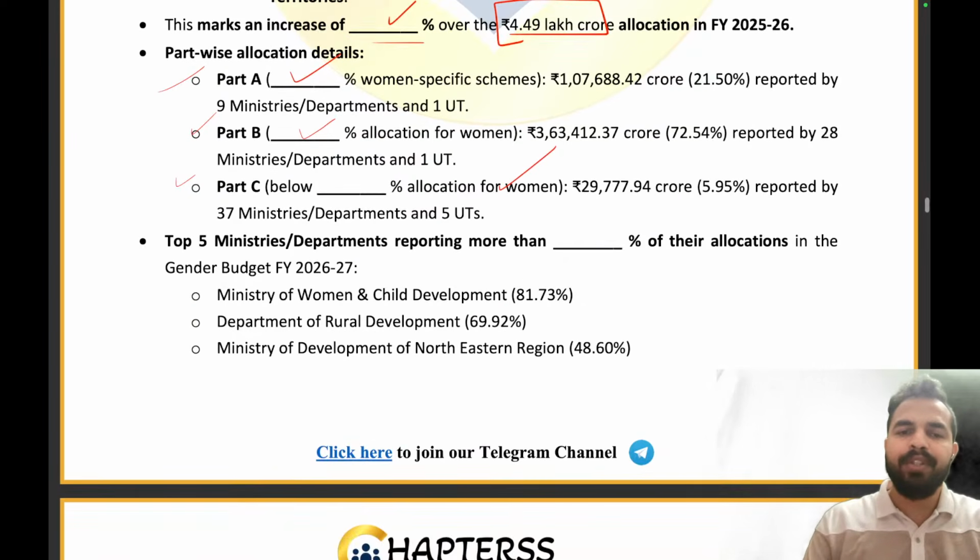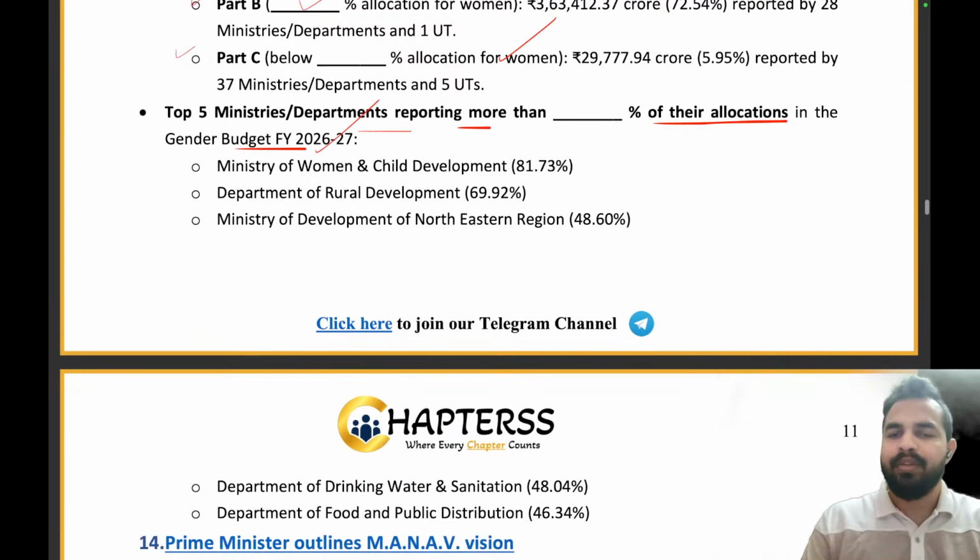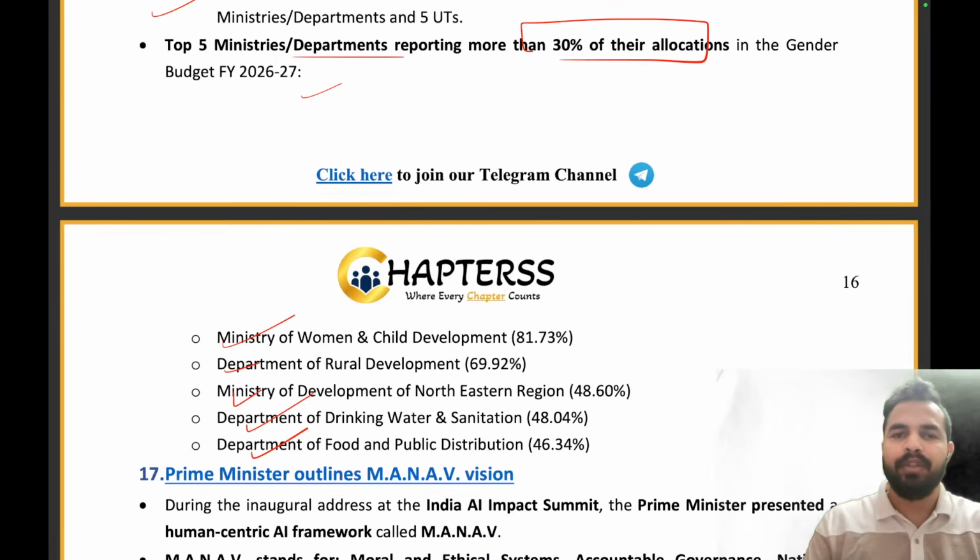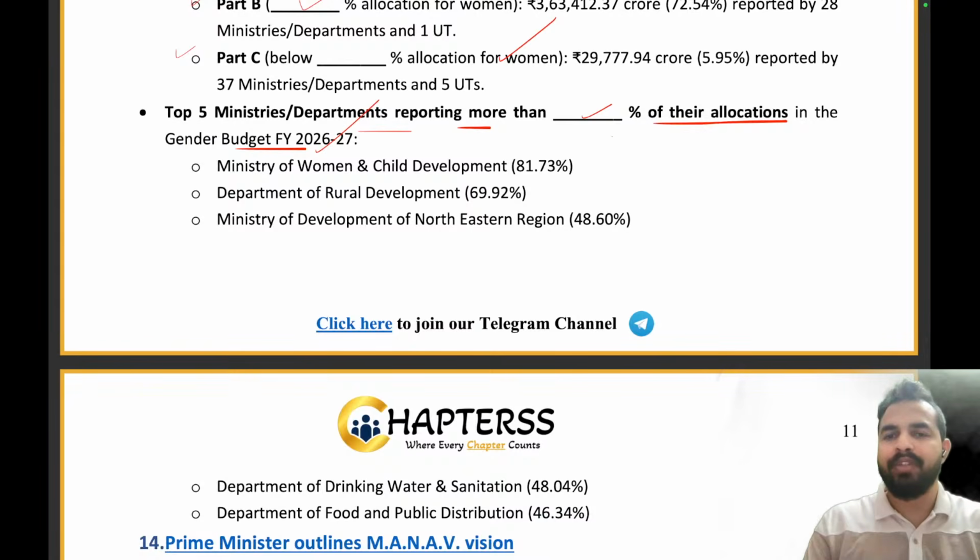Now, the top five ministries and departments reporting more than 30% of their allocations in the gender budget include: Ministry of Women and Child Development, Department of Rural Development, Ministry of Development of Northeastern Region, Department of Drinking Water and Sanitation, and Department of Food and Public Distribution. So these are the top five ministries and departments reporting more than 50% of their allocations in the gender budget. Sorry, not 50 but 30%, guys. Please pardon me, it is 30%.